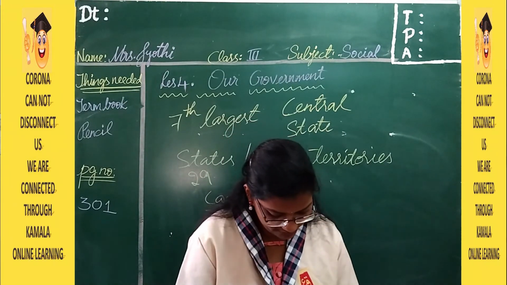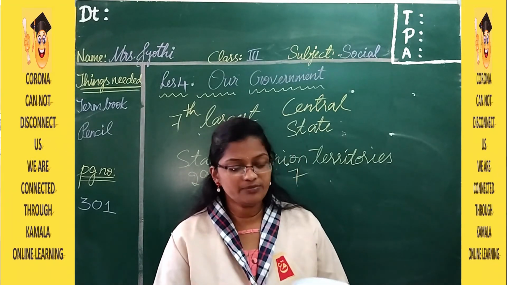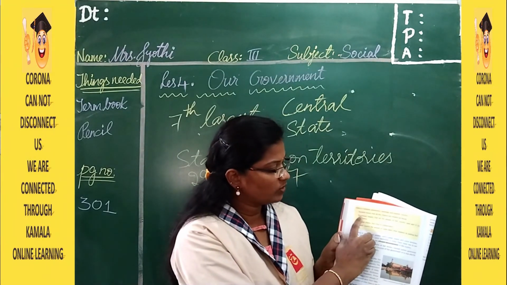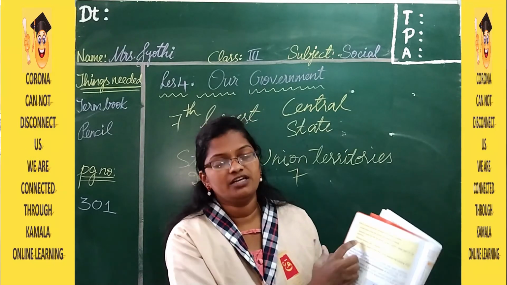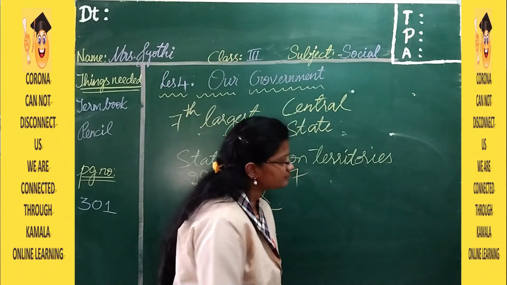And your homework is you have to write the meaning of socialistic, democracy, sovereign and republic.